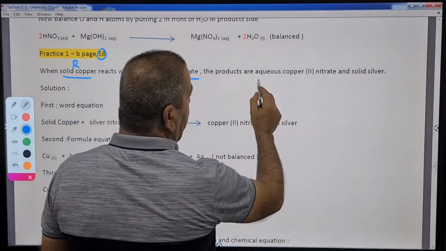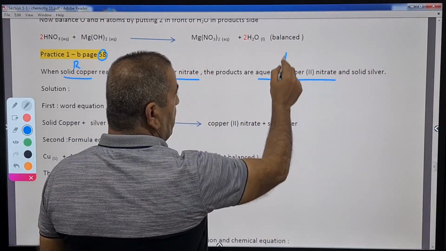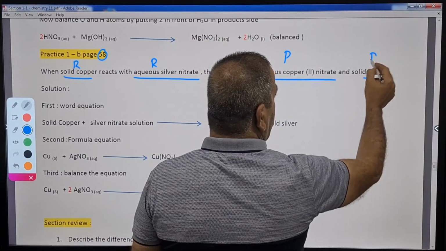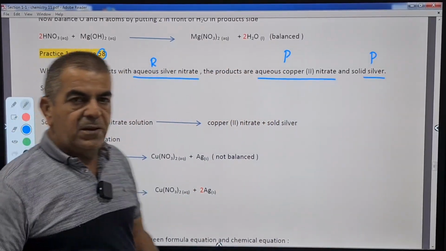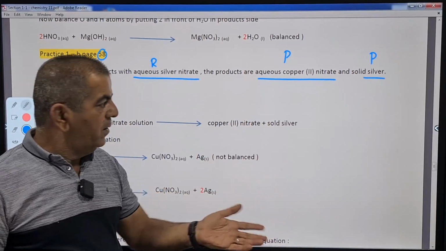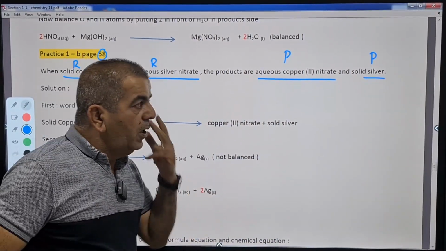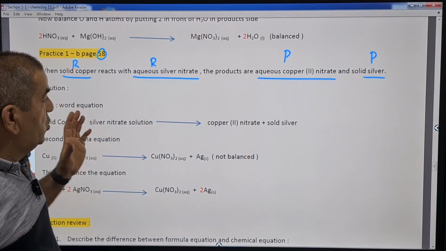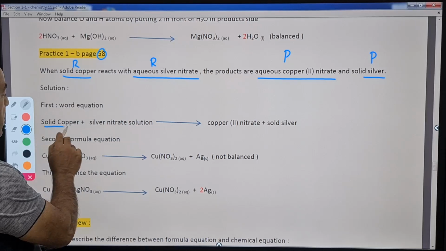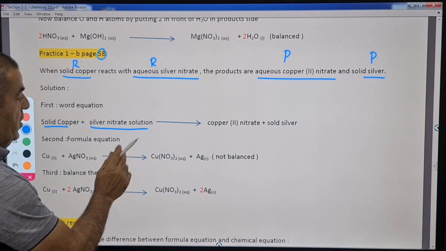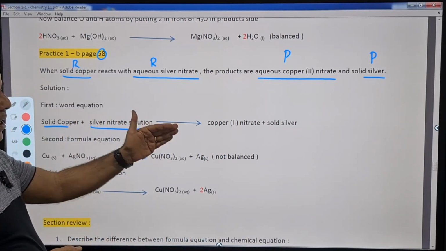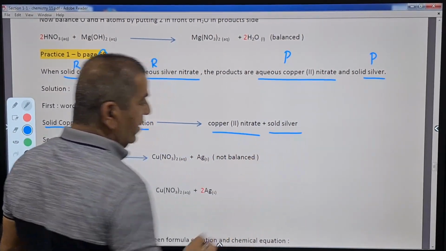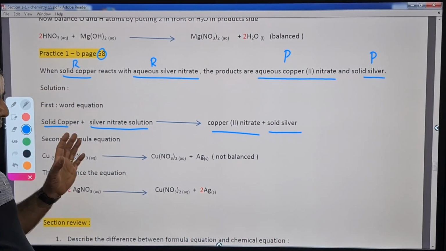The products are aqueous copper 2 nitrate, so this is a product, and solid silver, silver being extracted after copper replaces it. Our first step is to write the word equation. So we write the names of the reactants, solid copper and silver nitrate solution, to the left. Arrow, yielding copper 2 nitrate and solid silver. So far we have the word equation.